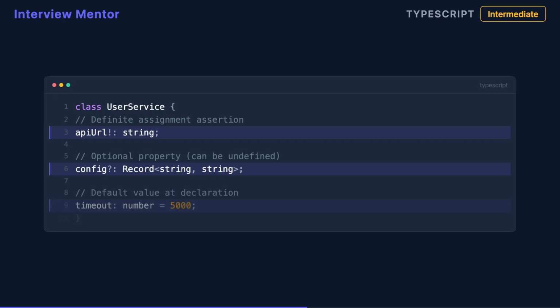When you cannot initialize in the constructor, say the property is set by a framework, you have three options. The definite assignment assertion adds an exclamation mark after the property name, telling TypeScript to trust you. Mark a property optional with a question mark when it can legitimately be undefined, or simply assign a default value at the declaration site. Each option satisfies the check in a different way.